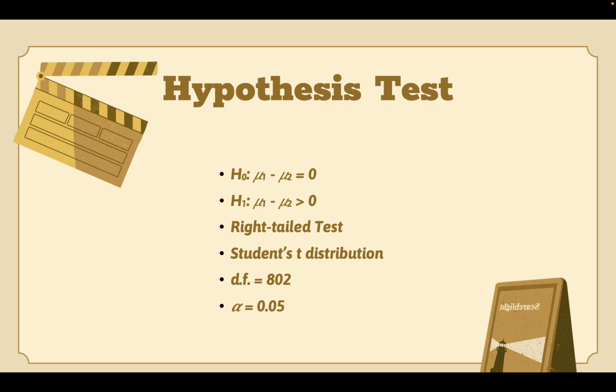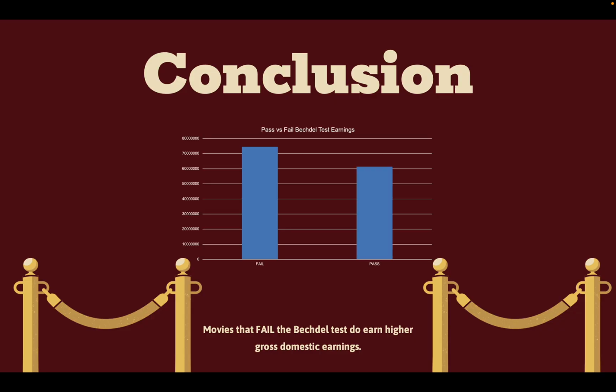I used the Student's t distribution with degrees of freedom at 802, and a level of significance of 0.05. Using all this information, and assuming that I did my calculations correctly, what I actually found was that the movies that failed the Bechdel test earn higher gross domestic earnings.